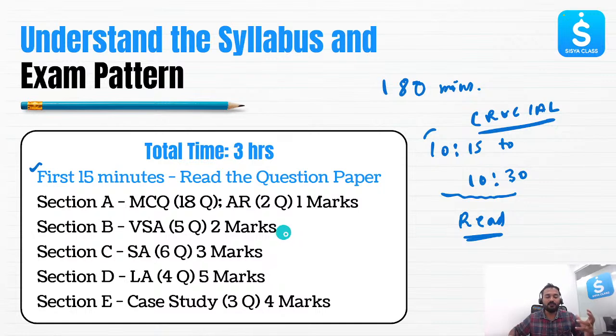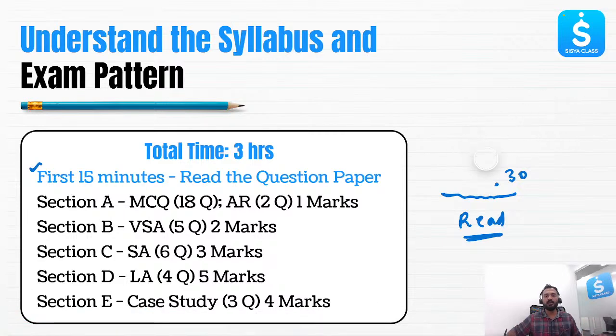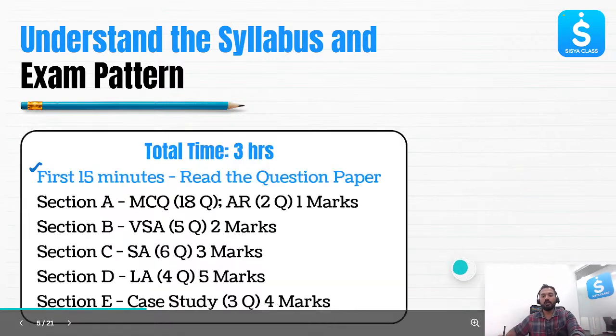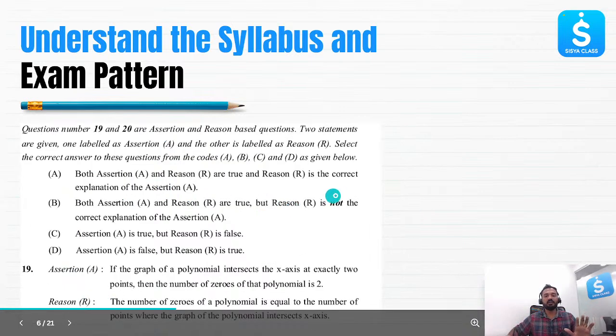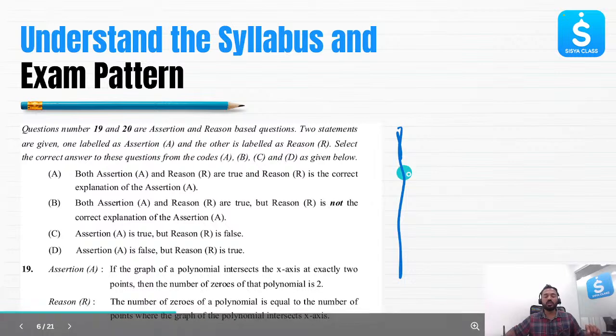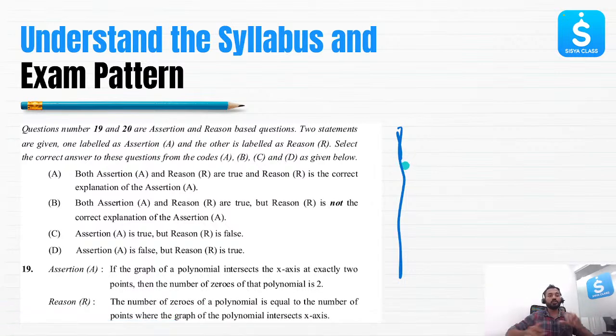Now let's understand what type of questions are there. In Section A, 18 questions are there which are multiple choice question types. Now multiple choice question types everyone knows. There is one question which is given, 4 options are there, only one of the options is correct, right? One option is correct. This everyone knows. Now assertion and reason type of question, I'll tell you, this is how assertion and reason type of questions look like. This will be mentioned in your question paper as well.